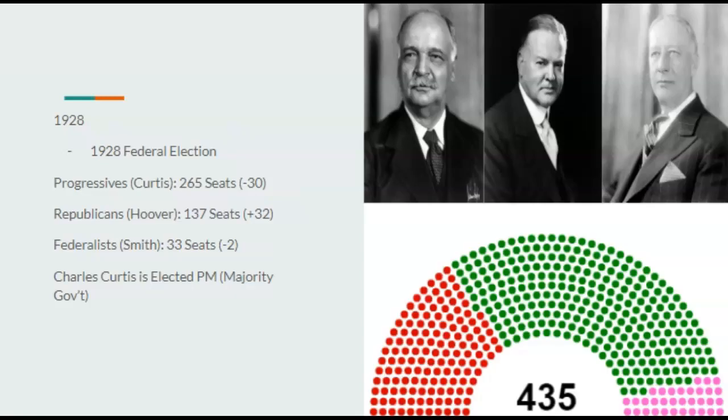The Progressives lose a bunch of seats. However, they keep their majority as Charles Curtis of Kansas, him and the Progressives, end up winning 265 seats. They lose 30 seats, however, due to the changing of tides. Of course, independents switching their votes to Federalist Republicans, mostly Republicans under Herbert Hoover, as they win 137 seats, gaining 32. And the Federalists under Al Smith continue to lose more. That whole anti-Catholic quota is still hitting them hard, as Smith wins 33 seats, losing 2 for the Federalists. Charles Curtis is elected prime minister under a majority government, continuing that streak for the Progressives.